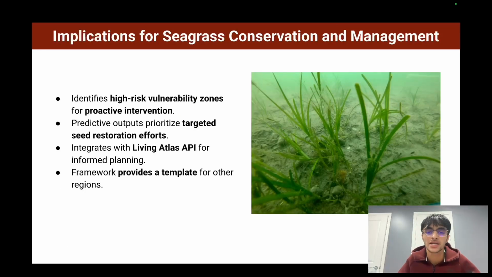Finally, what are the practical implications of our model? Well, by identifying high-risk vulnerability zones, the model enables proactive intervention before habitat loss occurs. Regional practitioners have already expressed interest in using these predictive outputs to prioritize targeted seed restoration. Furthermore, integrating our findings into the Cobalt Initiative's Living Atlas API provides a scalable template for data-driven seagrass protection that can be adapted to other coastal regions nationwide.